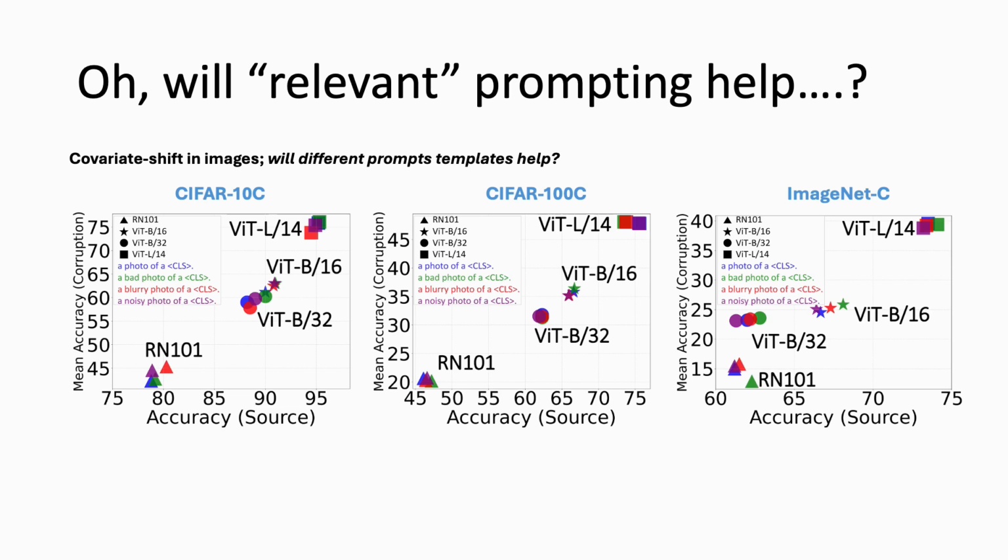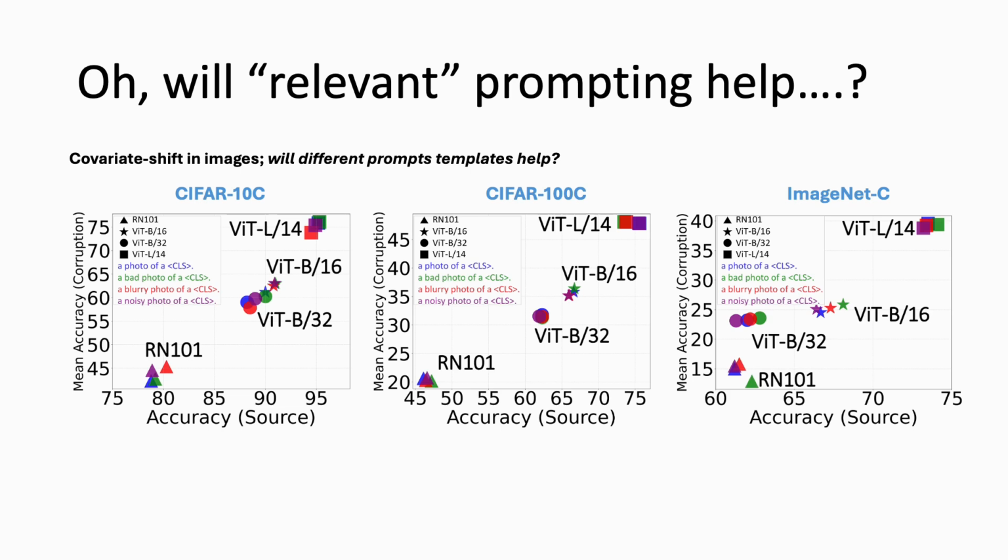In this analysis, we evaluate the impact of prompt engineering by providing relevant prompt templates to the text encoder at test time. Each prompt adds more context to help CLIP extract more relevant text features. The setting is the same: we have covariate shift in images, and the question that we want to answer is, will different prompt templates help?